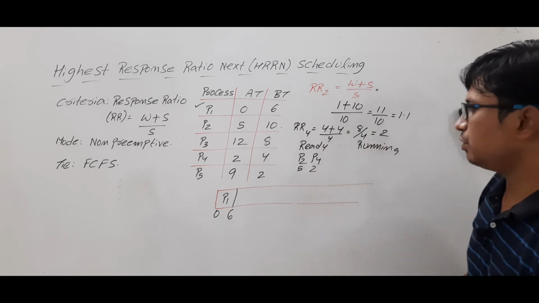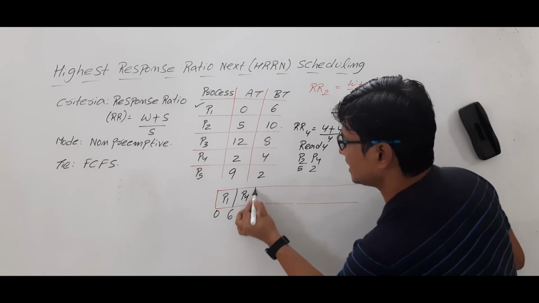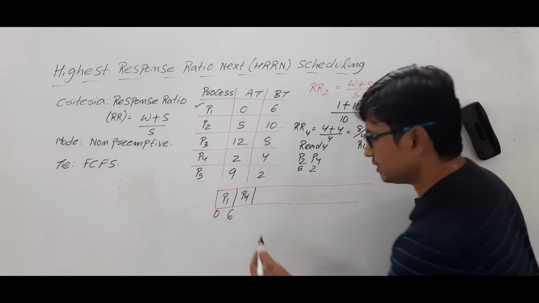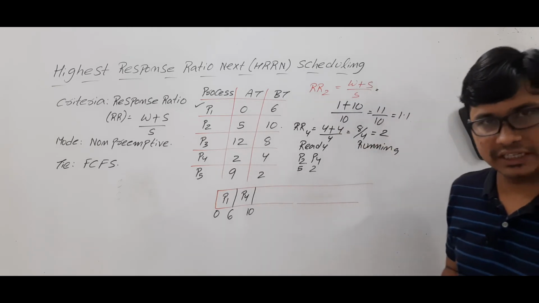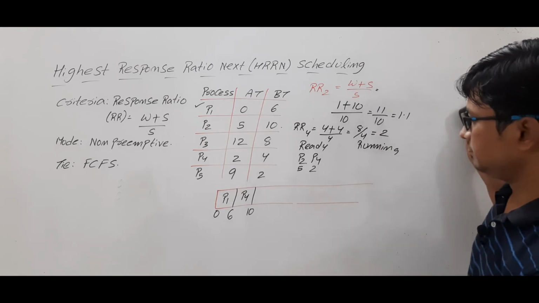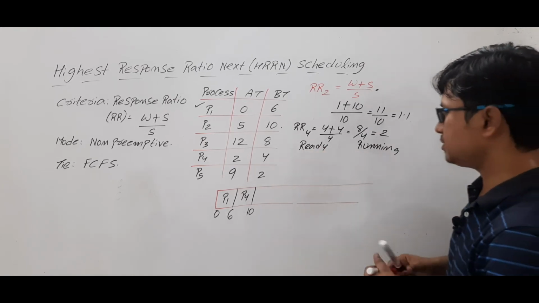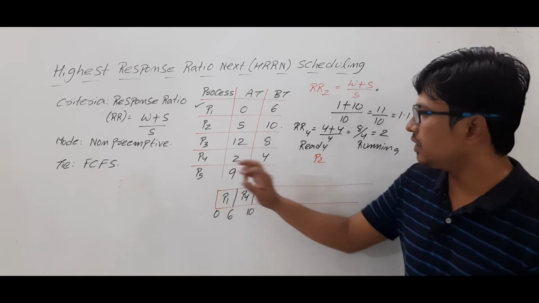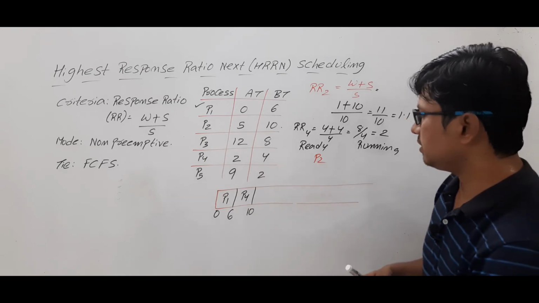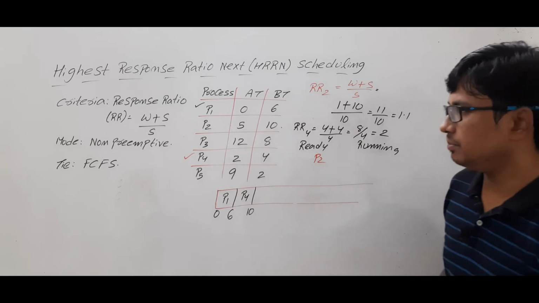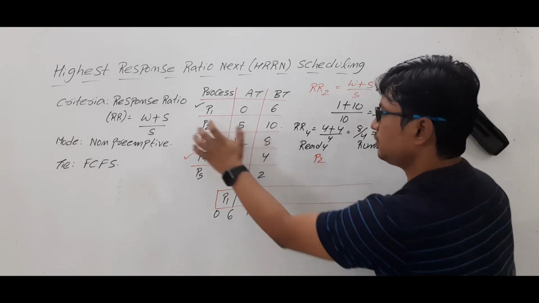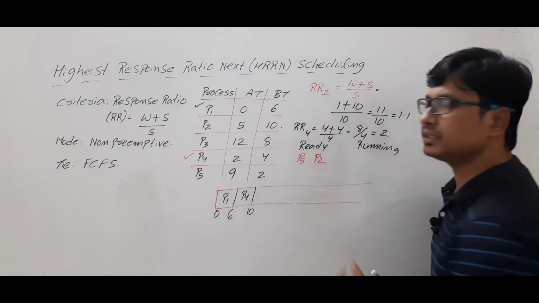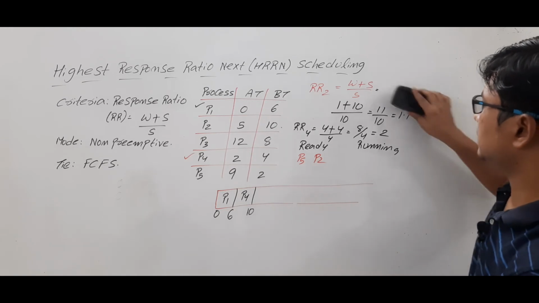Then process P4 will be dispatched to the running state. And how many units of time will it run? It will run for 4 units of time. So at 10 units of time, it will complete its task and go to the terminated state. Right now, process P2 is the only one in the ready state. But once the 10 units of time are completed, look at what processes have arrived. Let me keep a tick mark on the processes that have completed. P1 and P4 have completed. Now P2 is in the ready state. P5 has arrived at 9 units of time. Is it clear? Are you able to understand it or not?